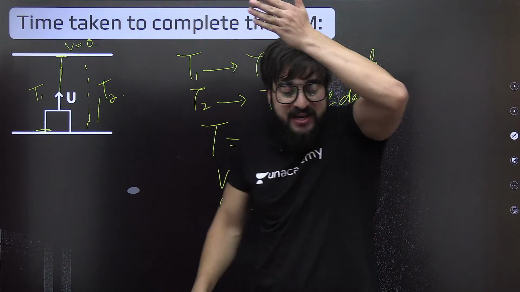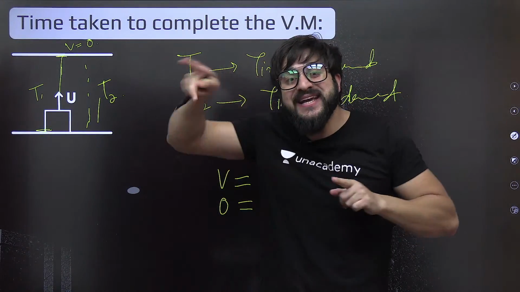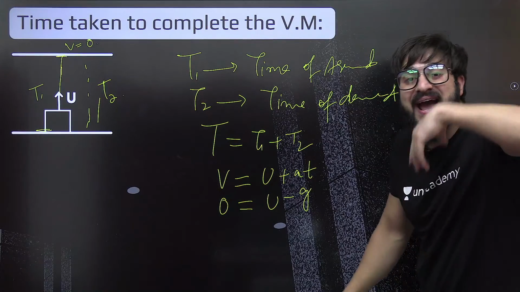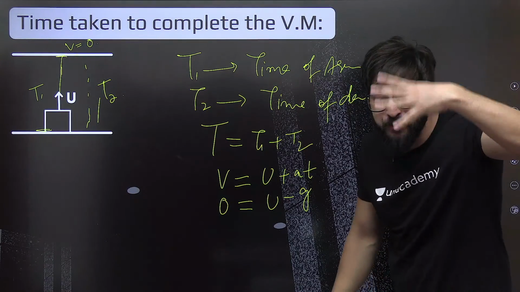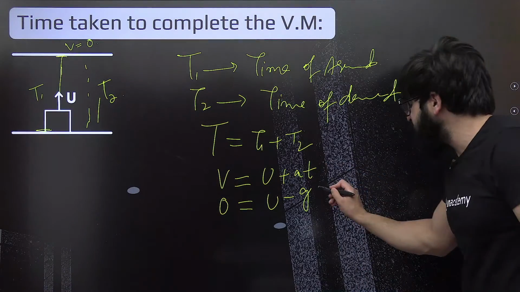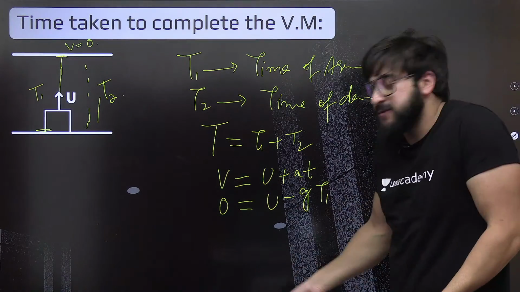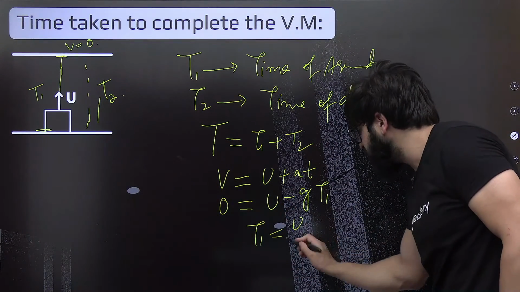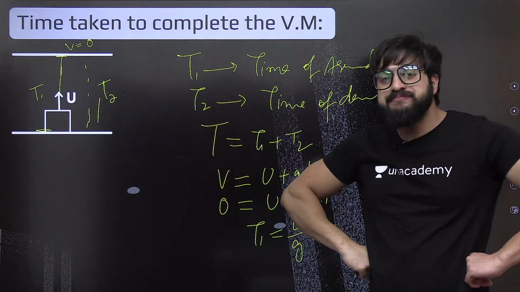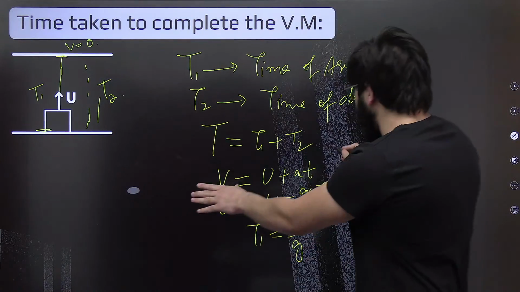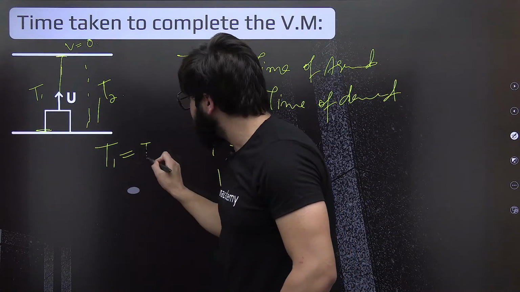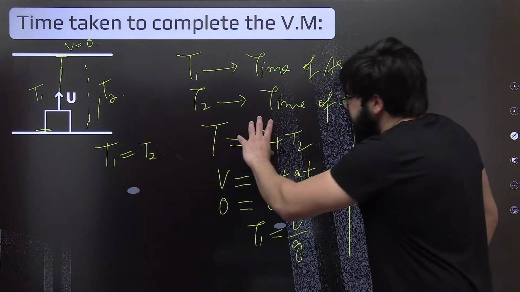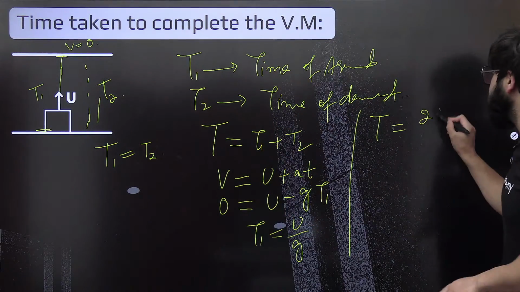Even if the ball is going in the upward direction or the ball is falling back, in both cases we take acceleration as negative. Instead of this a, I can write g, acceleration due to gravity, 10 meter per second square, or 9.8 meter per second square. Fine. And this time, I'll just write time t1. This is what we are supposed to find over here. This time t1 is nothing but u by g. Clearly, everybody. Now, as I told you, this time t1 is equal to t2. So simply I can write over here, this time will be nothing but u by g plus u by g. That will be nothing but 2u by g.